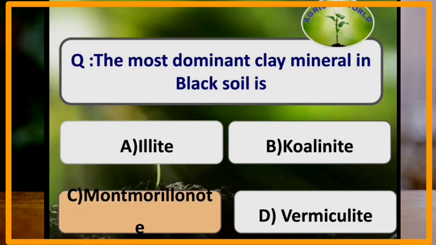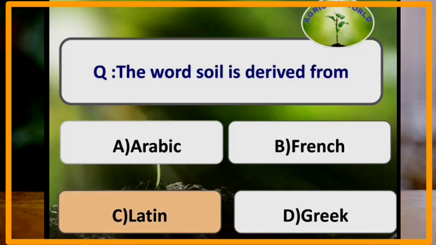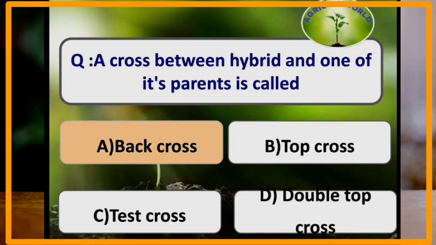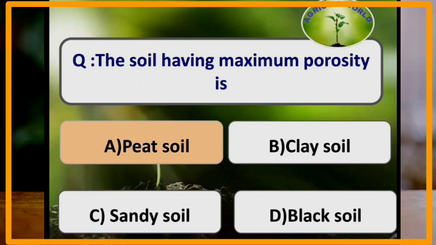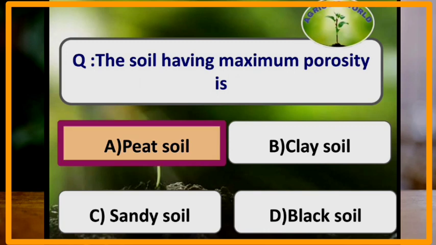The most dominant clay mineral in black soil is montmorillonite. The word soil is derived from which of the following languages? The word soil is derived from Latin language. A cross between hybrid and one of its parents is called as backcross. The soil having maximum porosity is peat soil. Peat soil has maximum porosity.